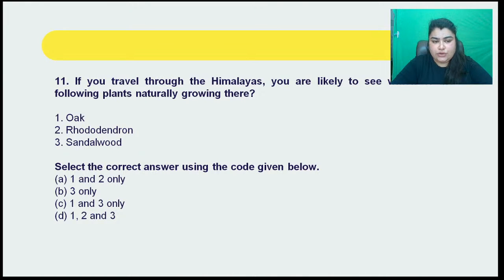Thirdly, sandalwood. You have to select the correct answer using the codes given below. So please choose which of the following trees you will be most likely able to find growing naturally in the Himalayas. Which one is going to be most naturally found in that habitat?